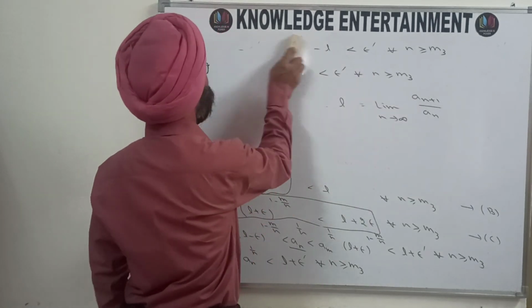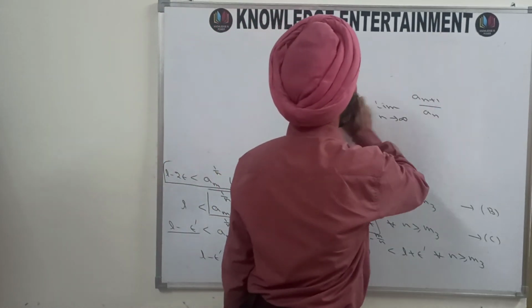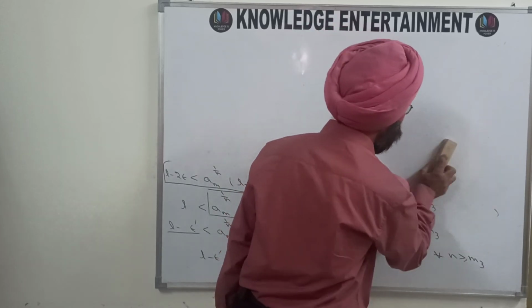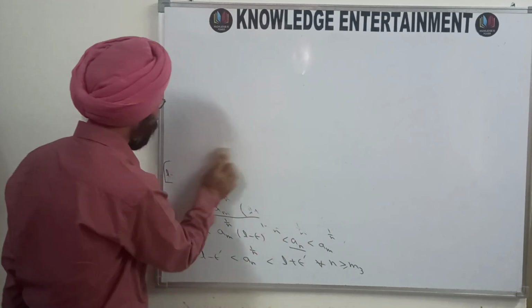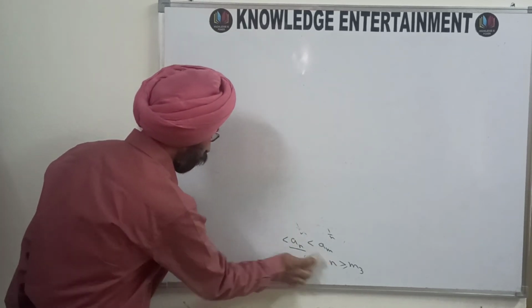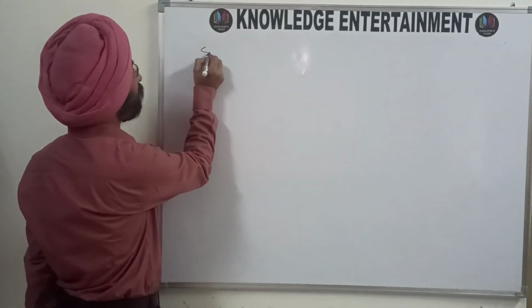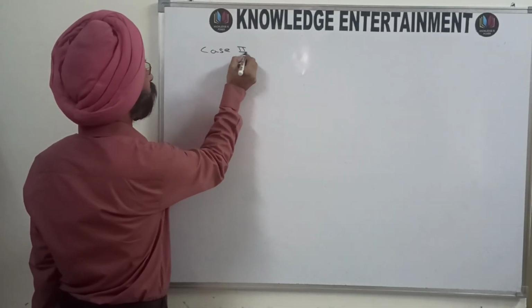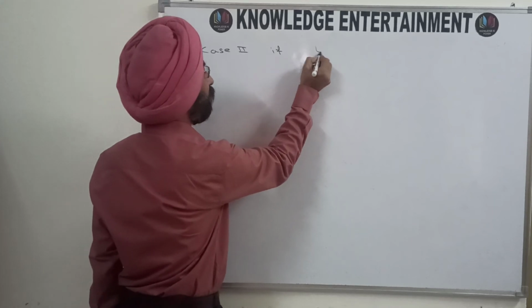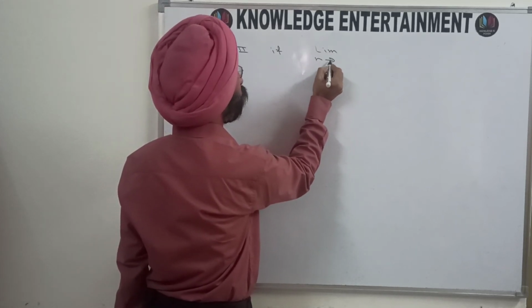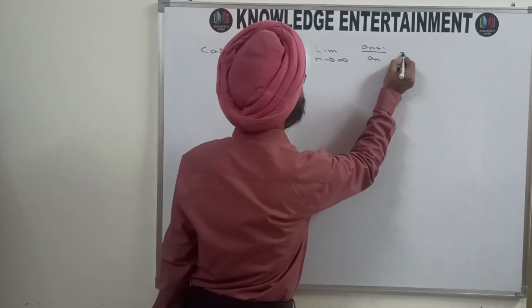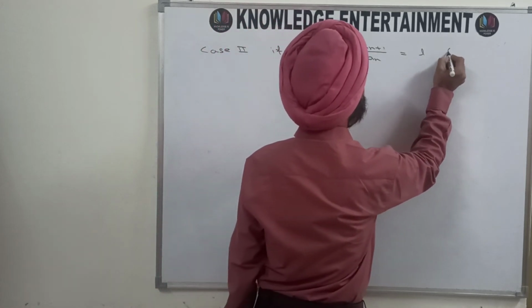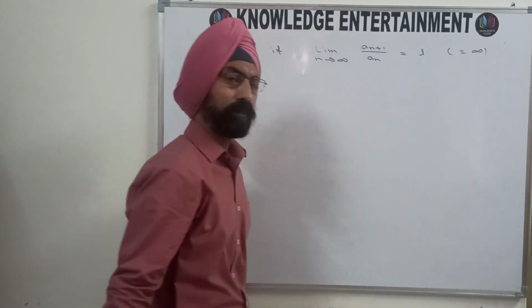Now let us move on to the second case. Second case means when the limit L is not a finite number but it is infinity. So if it is infinity, how do we proceed? Case 2: if limit as n approaches infinity of a_(n+1) upon a_n is L equal to infinity.